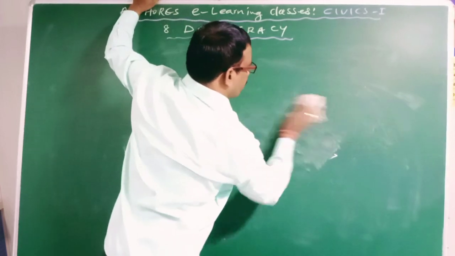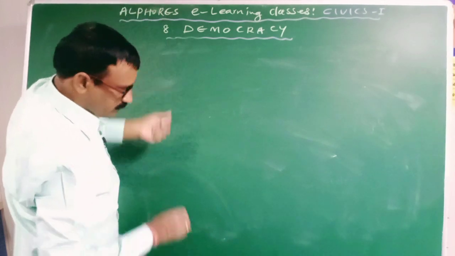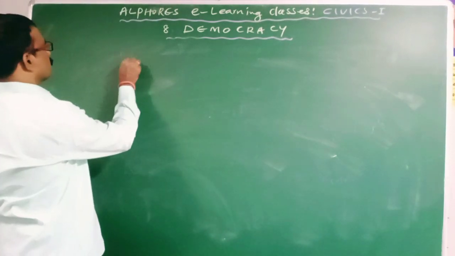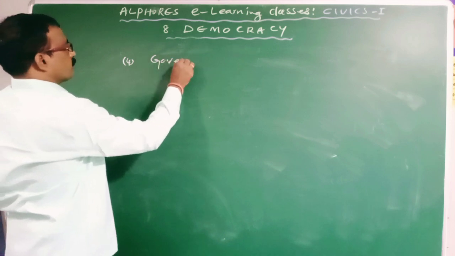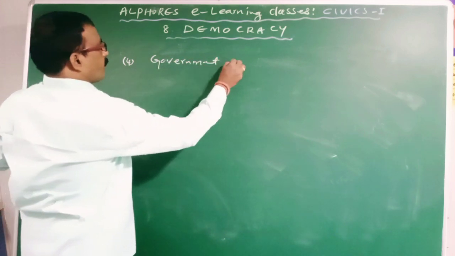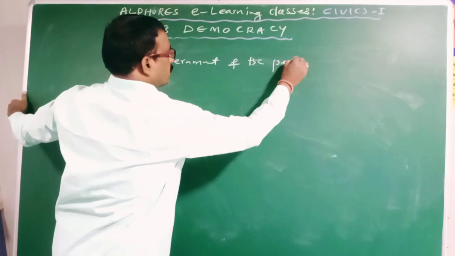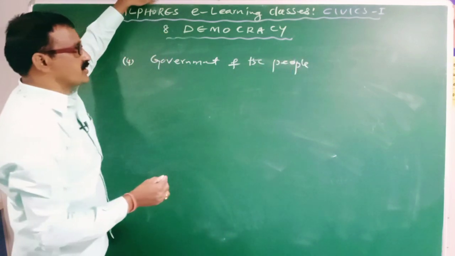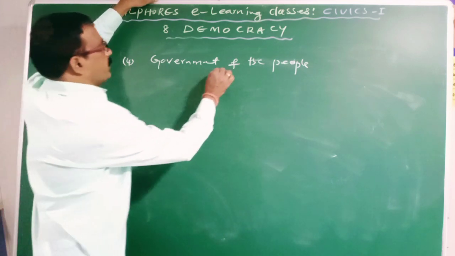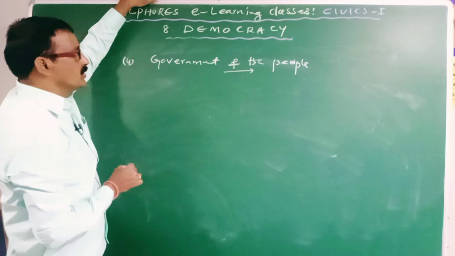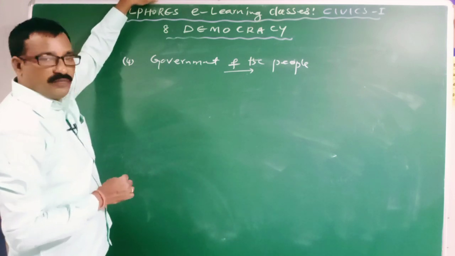Then government of the people. Fourth one is democracy is the government of the people, according to Abraham Lincoln's definition. So what is democracy? Democracy is the government of the people.